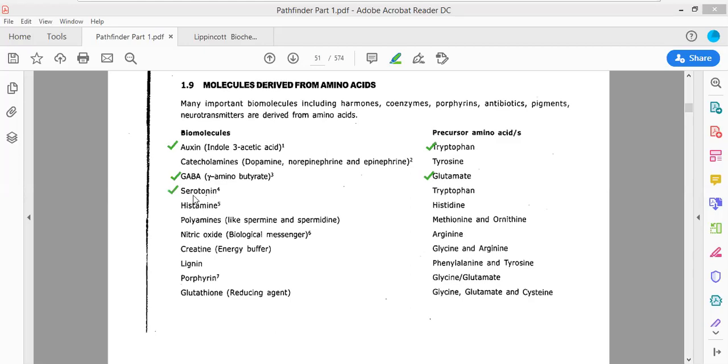Serotonin is commonly referred to as the happy hormone. Persons become happy only when they have an adequate amount of serotonin. Serotonin is formed from tryptophan. Nitric oxide is formed from arginine. It is a very important compound and a biological messenger. It aids in the reproductive cycle, which we will look at later.